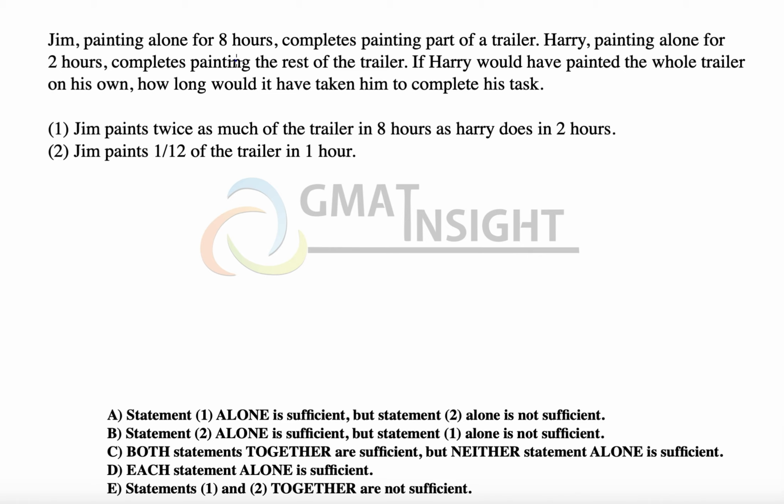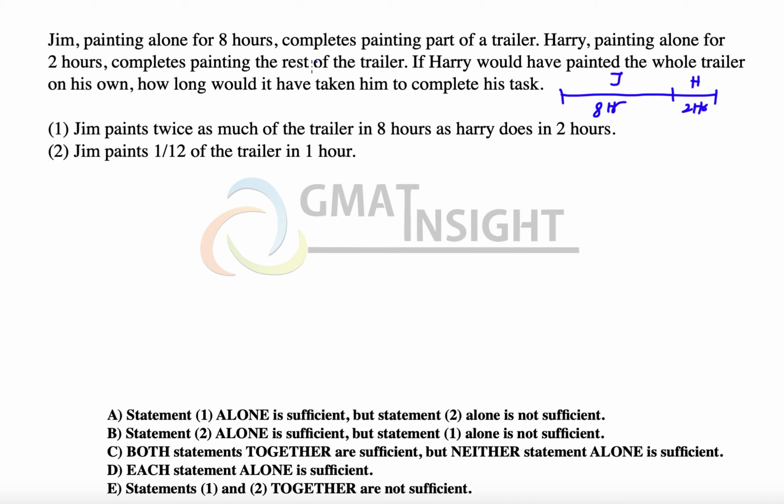Jim painting alone for 8 hours completes the painting of a trailer. Harry painting alone for 2 hours completes the painting of the rest of the trailer. So that is how the time distribution of these two individuals, Jim and Harry, is. Jim spends 8 hours, Harry spends 2 hours, but we don't know how much work Jim and Harry are finishing in their respective time.